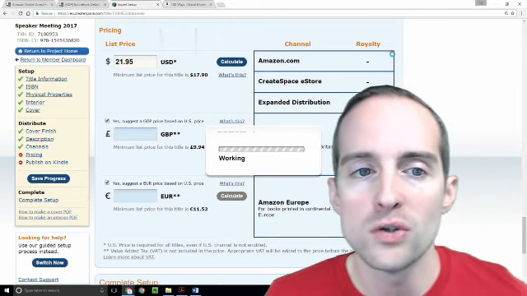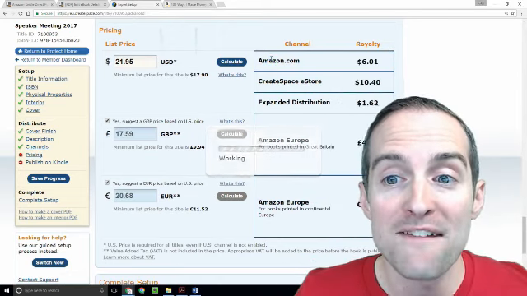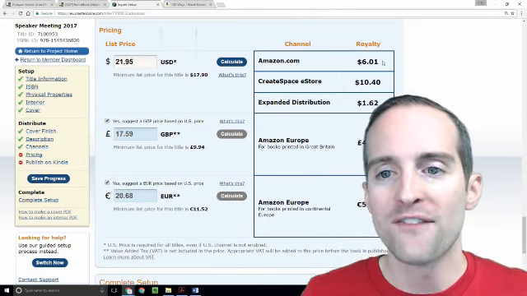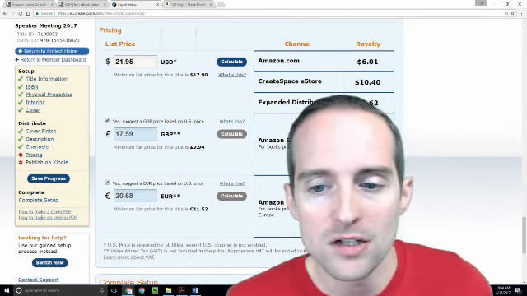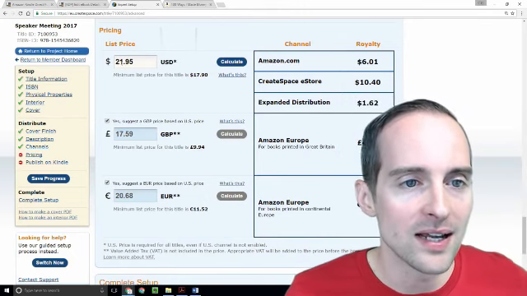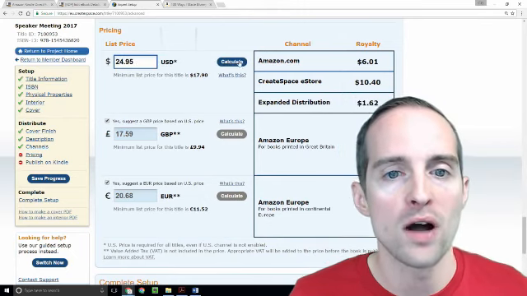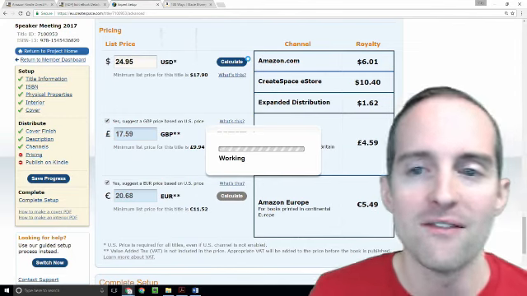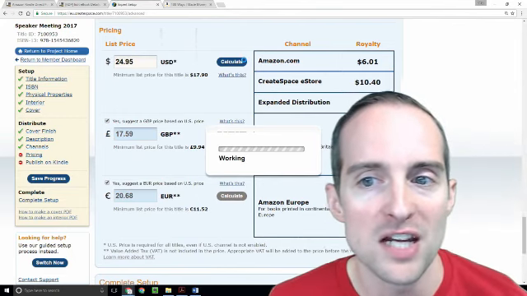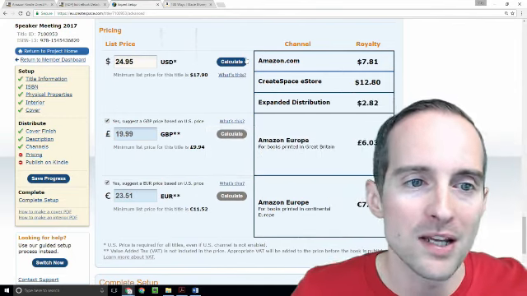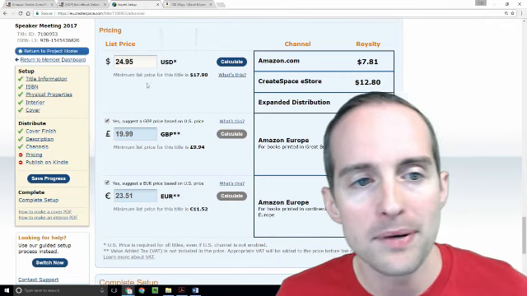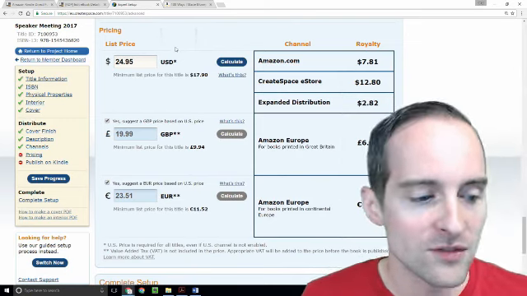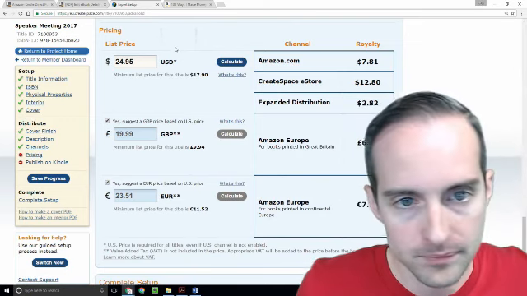And then what it'll do is that's the price to actually buy a physical copy of the book. So if I sell it on Amazon.com, I'll get $6. And you can see these different options. I get it here. So I could put the price up if I want to $24.95. This is a 250-page book, so it's pretty big. You can see if I put the price up $3, then I get more up here. I think $24.95 is reasonable for a book.